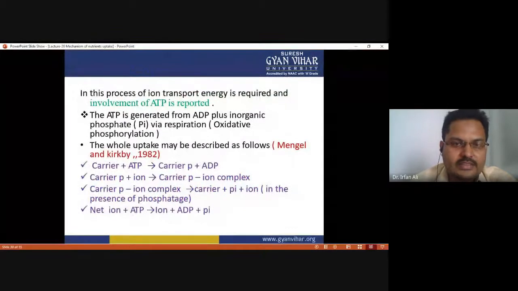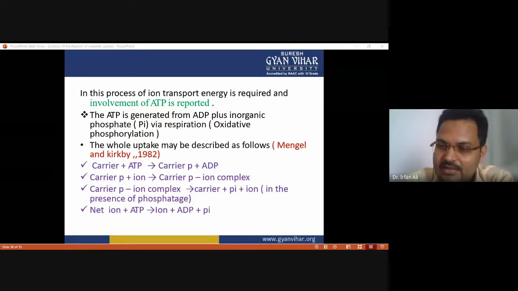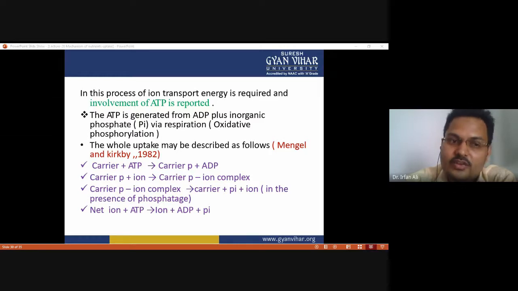In this process of ion transport, energy is required, which comes from ATP hydrolysis, and the ATP is generated from ADP plus inorganic phosphate. When ATP is hydrolyzed, it forms ADP and phosphate. The whole uptake can be described like this: first the carrier uses ATP and is converted into the phosphorylated or active carrier.